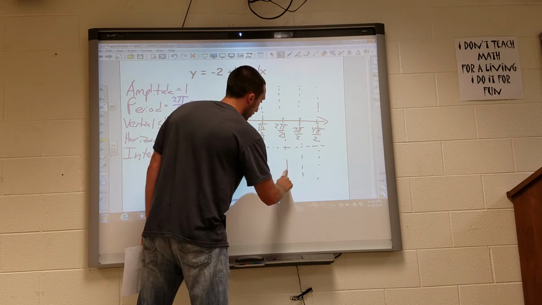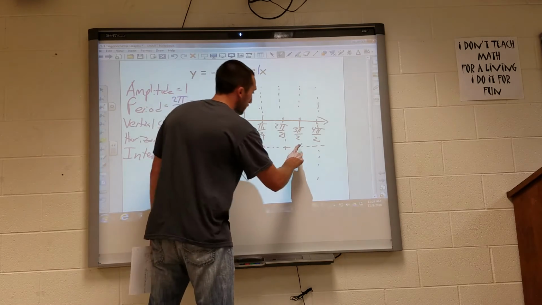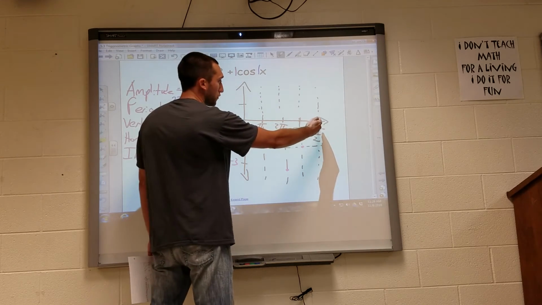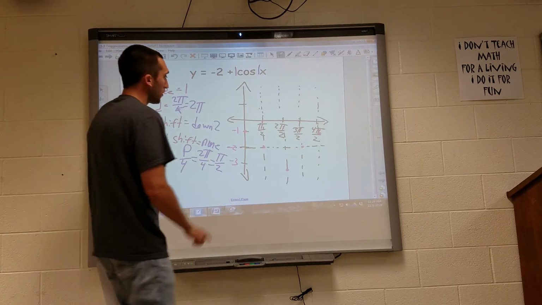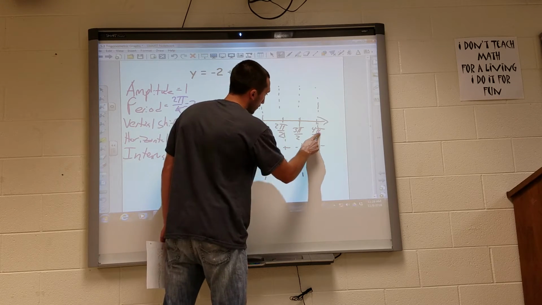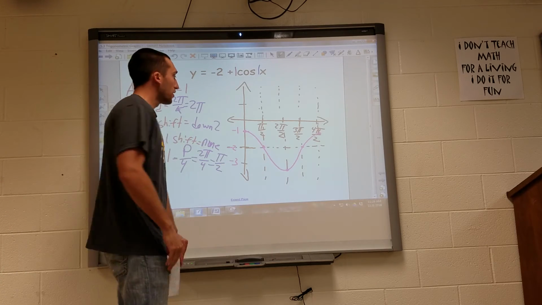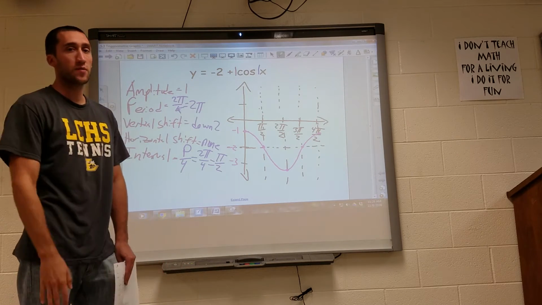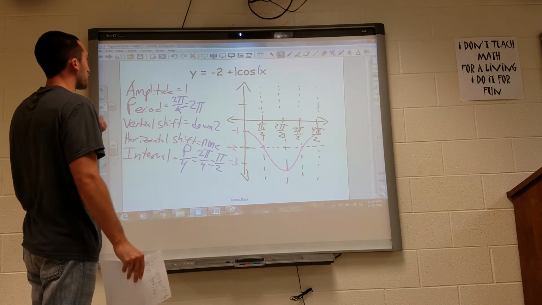At the second interval, now I'm at the negative amplitude. At the third interval, I'm back at the x-axis. And then at the fourth interval, the last interval, I'm now back at the positive amplitude. So my cosine graph looks like that. And all we need to do is draw one period. So my cosine graph started, ended. One period, that's all we need to worry about drawing. So there is y equals -2 plus cosine of x.